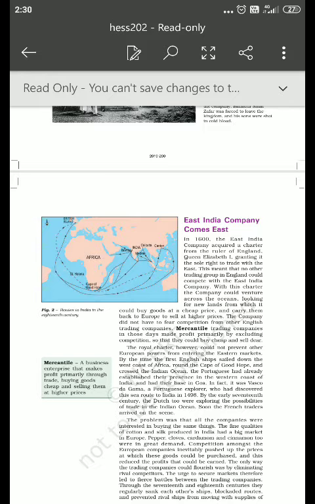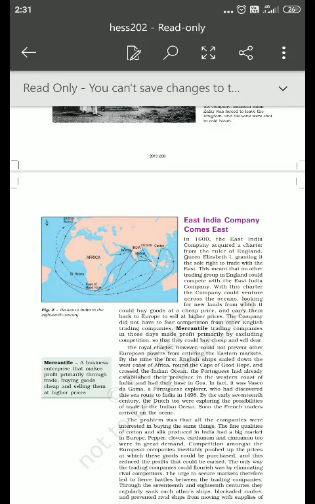Now, what were the things that were traded? Cotton, silk, indigo, opium, and spices such as cardamom, black pepper, and many more were traded during that time. There were different people from different countries.